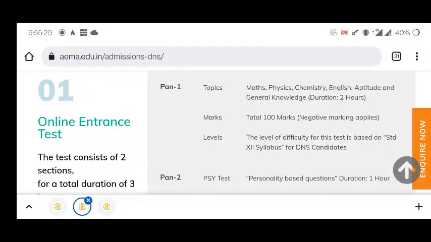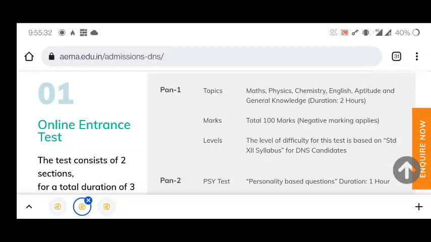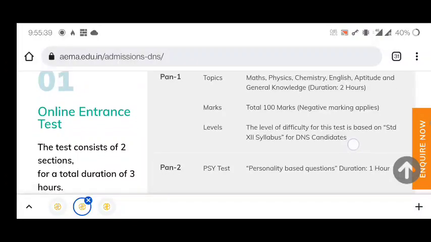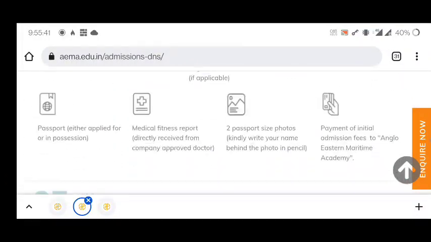So you can see that Panel 2 is a psychometric test. The psychometric test is a very important test, because without this test you cannot pass the exam. So this is also very much important. So this is all about their details.